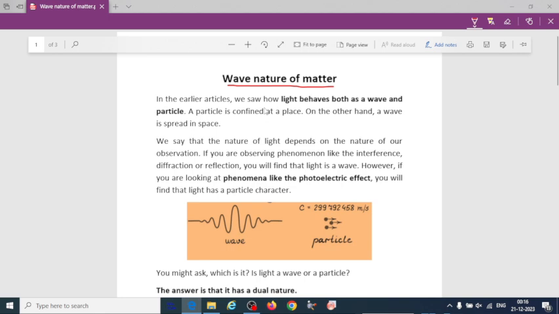In the earlier days, if we take previous studies, we saw that light behaves both as wave and particle. A particle is confined at a place. It is fixed. A particle is confined at a place by its position. On the other hand, a wave is spread in space. So a wave can move in space, but a particle is confined by its position or place. As we have studied, light behaves both as wave and particle.